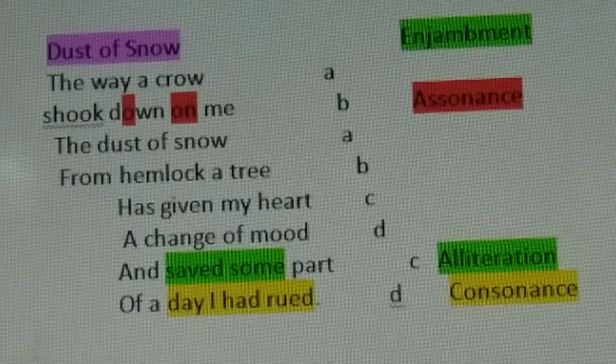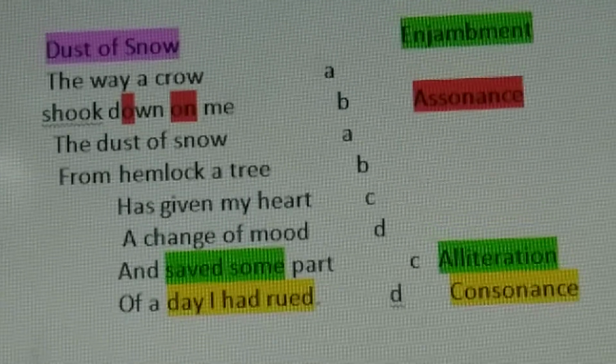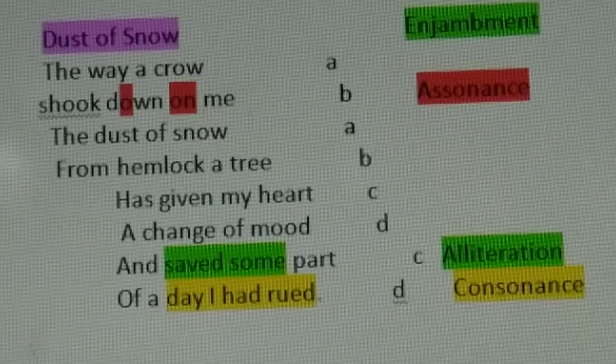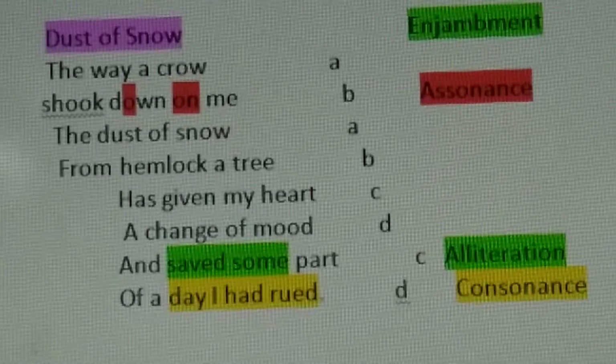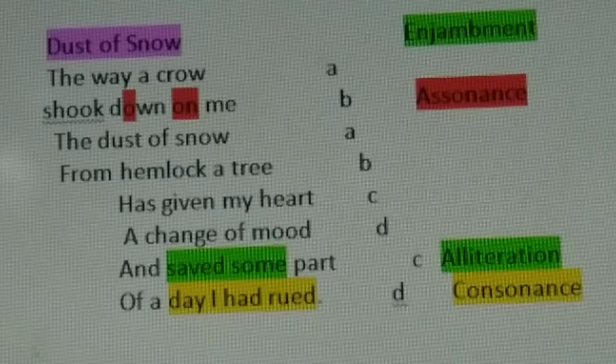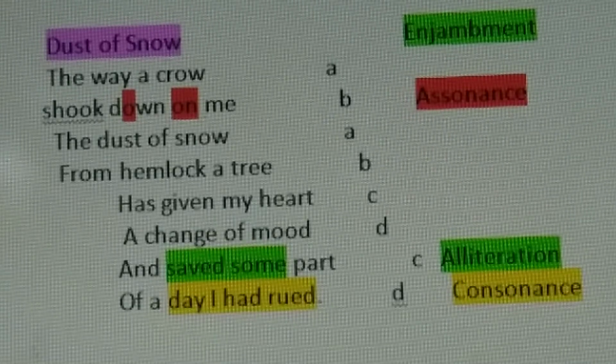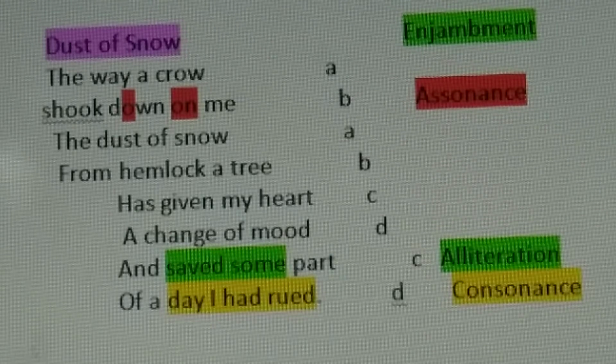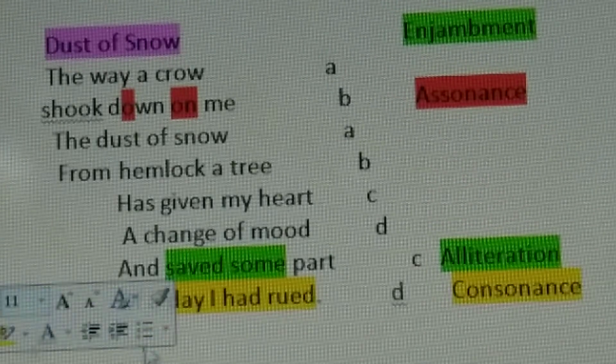Now that was all. The poem is quite short. As usual, if you have any questions, you may send me your queries. I'll be happy to answer.